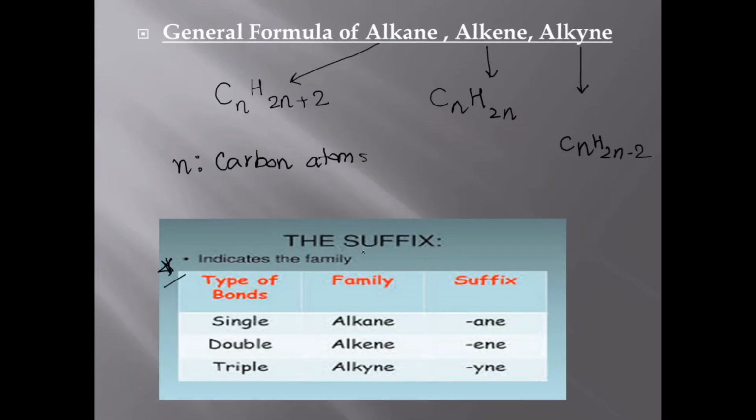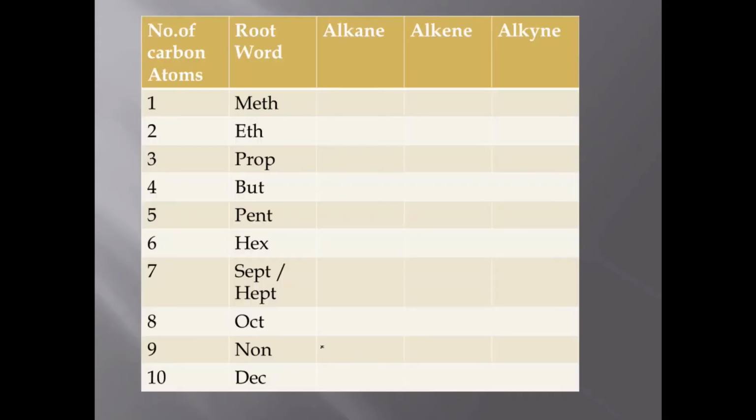The suffix means what comes at the end. If we say alkane, alk is everywhere, but the suffix is -ane for alkane, -ene for alkene, and -yne for alkyne. And alkanes have a single bond, alkenes have a double bond, and alkynes have a triple bond. Do remember the suffix. Now we shall complete this table.